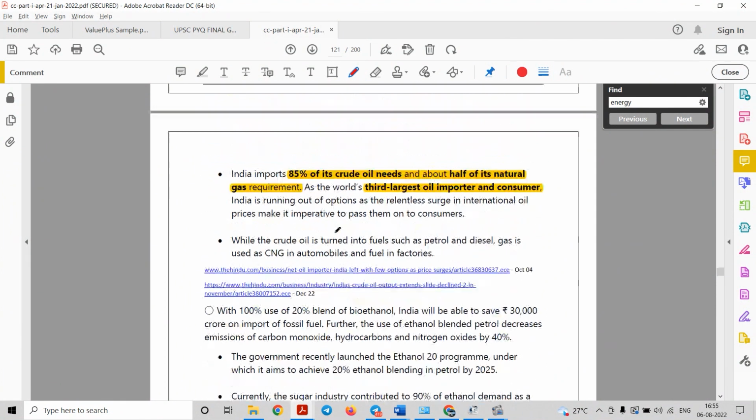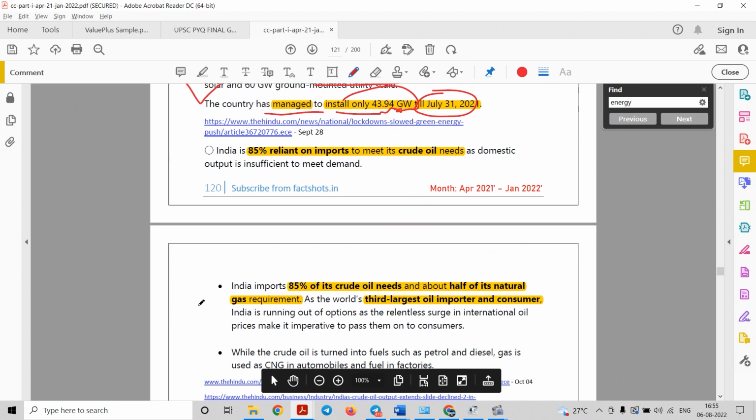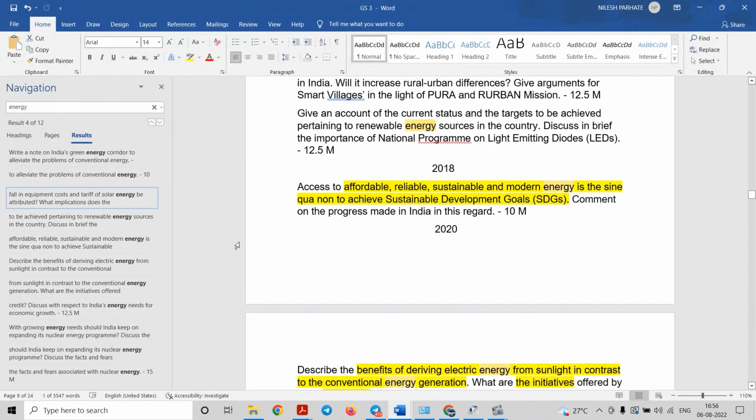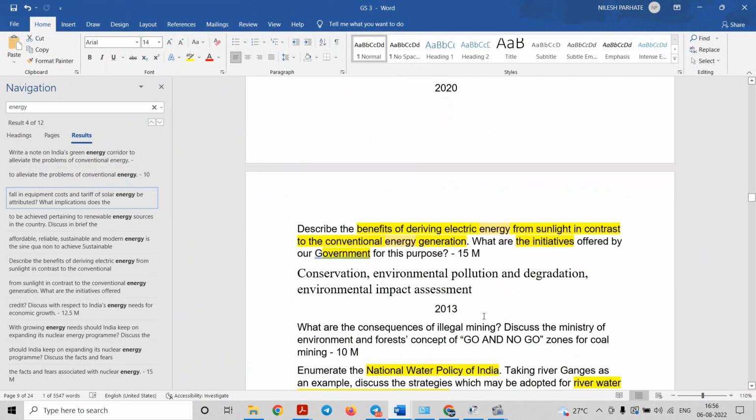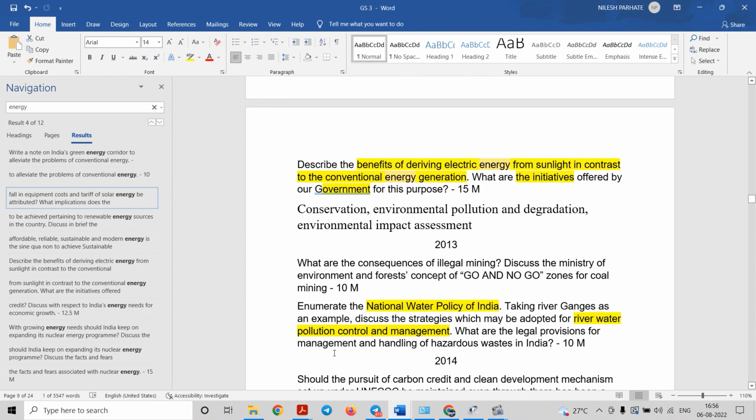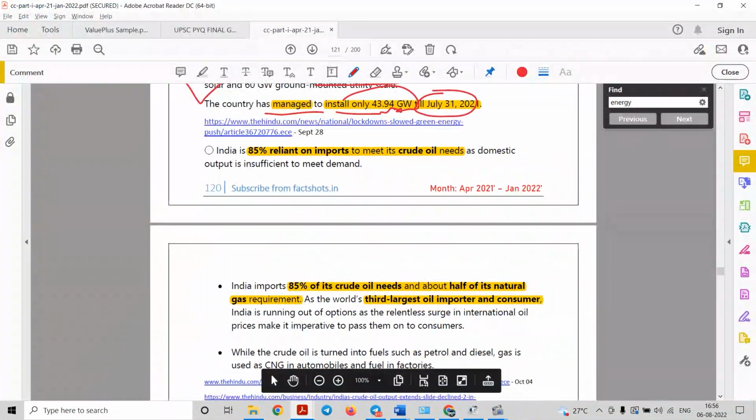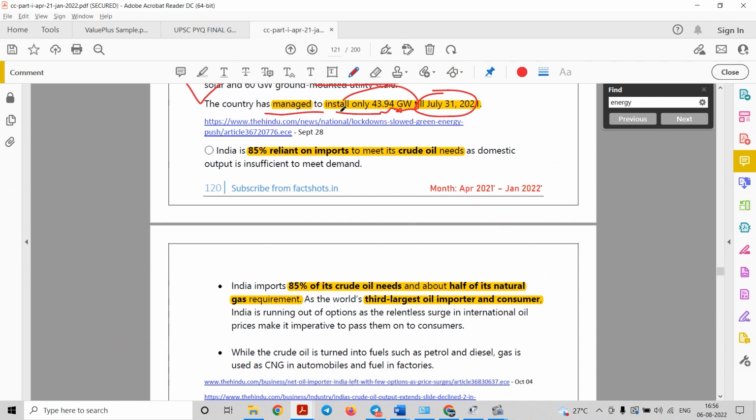Next, these are the various kinds of facts that I have discussed right now, which we can utilize in the various kinds of questions that we have seen in this particular file, right? We have discussed the two topics, that is water stress and energy, in your PYQ manner, so that you can get an idea how we can utilize these particular facts. And the art of utilizing a particular fact depends totally upon your skill. I mean, how you can utilize a single fact in various dimensions in various questions, right? So it depends upon your answer writing practice and also revision practice.